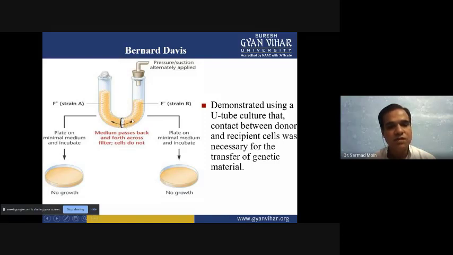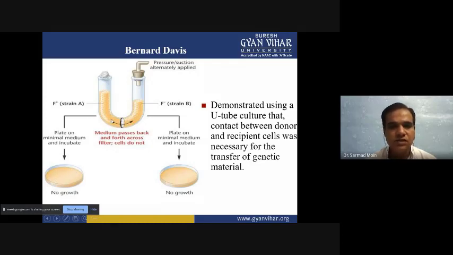media can move from one direction to another, but the organisms can't move. When the organisms can't move, they can't transfer genetic material, and if they can't transfer genetic material, they can't show growth on the petri plate.